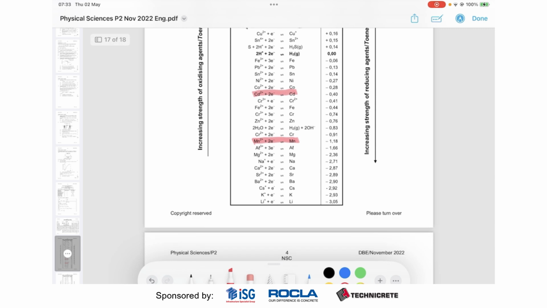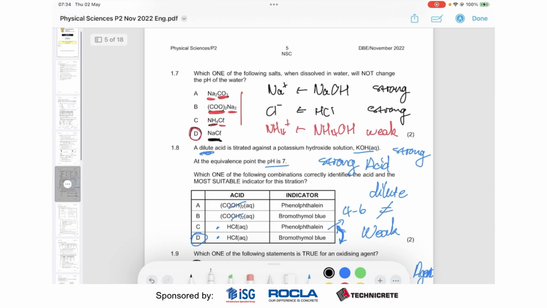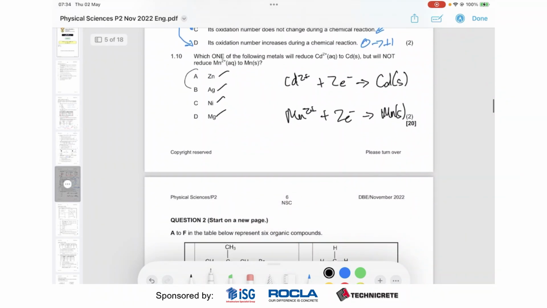So if we want to find something that will reduce cadmium but not manganese, it needs to be more negative than cadmium, but more positive than manganese, to reduce this one but not this one. And from our list of choices, we see that zinc is the only one that fits that criteria. So here, the answer is zinc. Okay. And with that, we are done with the multiple choice section.